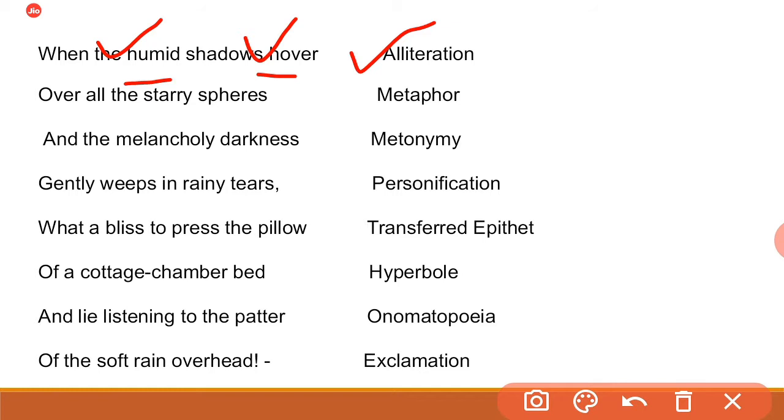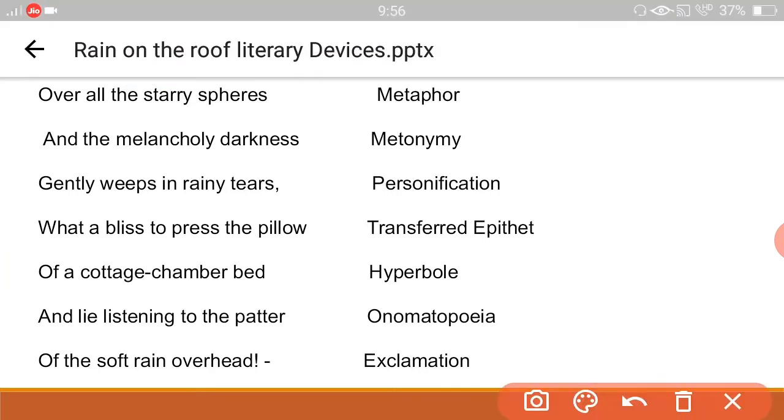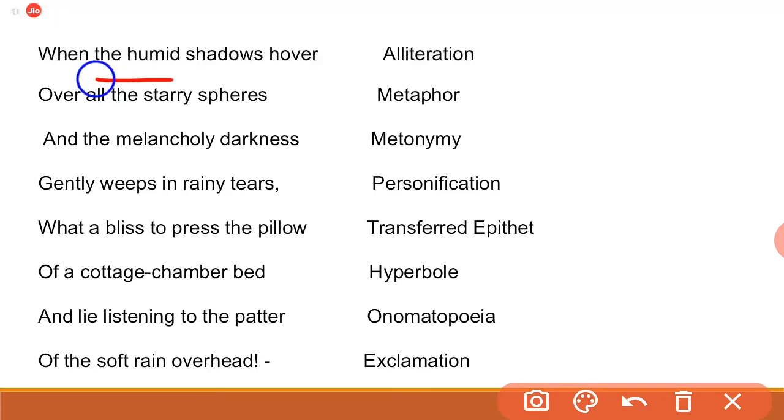Next figure of speech in this first line as well, this metaphor. And metaphor, the clouds are compared to shadows. Here the clouds are humid. Humid means cloud, shadows. These clouds are compared to shadows. And what is metaphor? Indirect comparison between two unlike objects where comparison is taken for granted. So here indirect comparison between the clouds and shadows. So figure of speech we are getting metaphor.